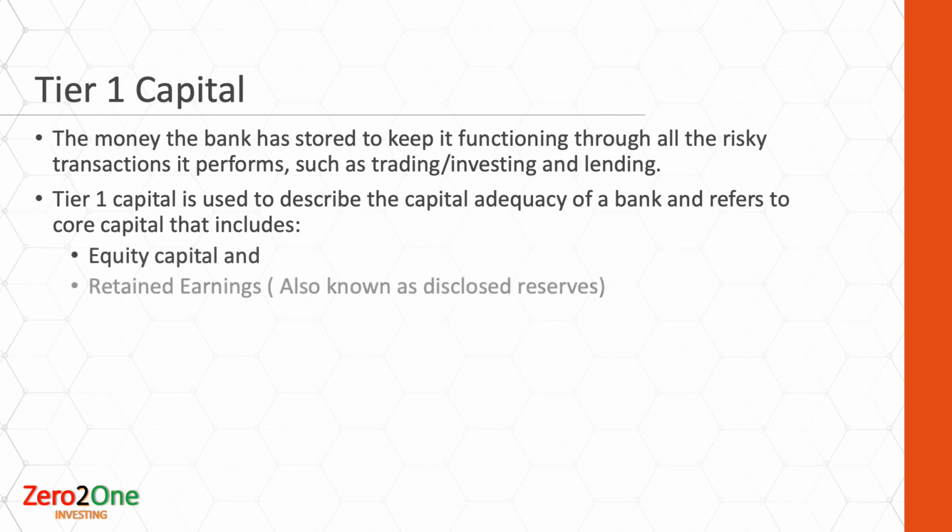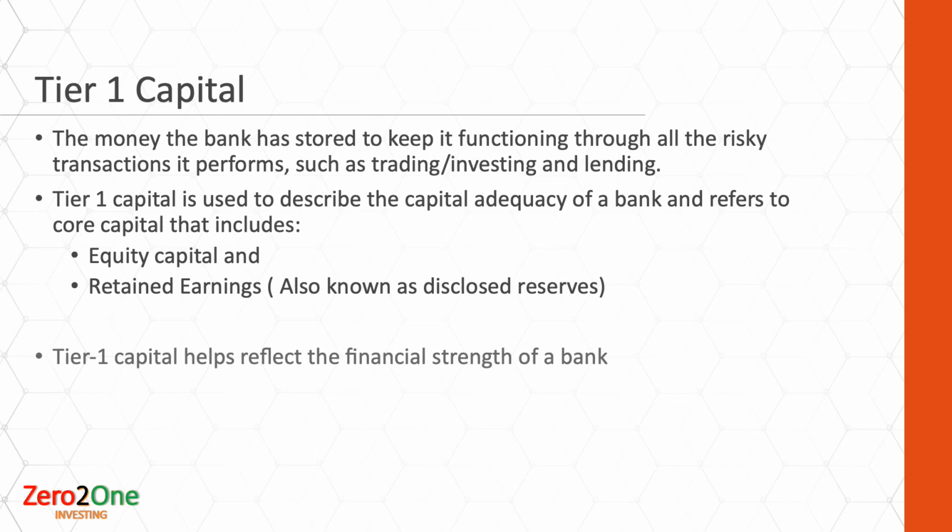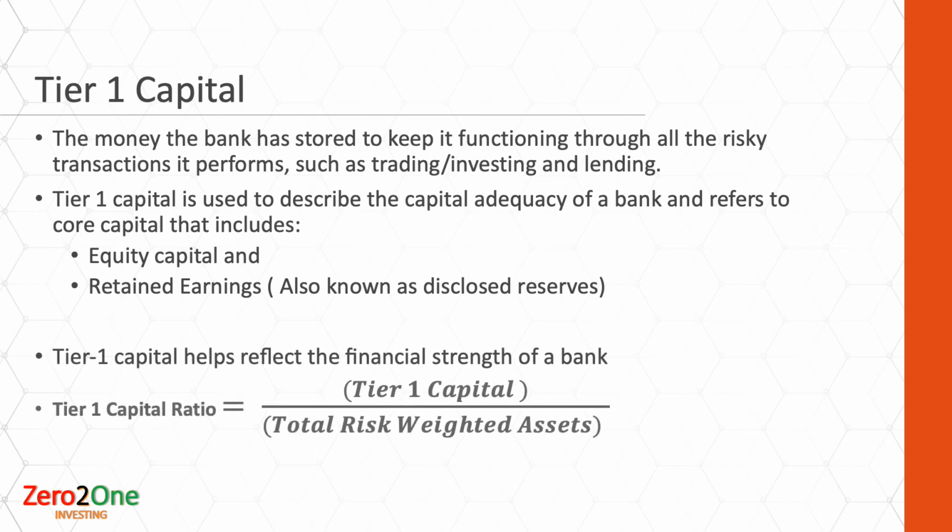Tier 1 capital includes the capital raised through equity and the retained earnings, which are also known as disclosed reserves. Tier 1 capital and the Tier 1 capital ratio are good indicators of the bank's financial strength. The Tier 1 capital ratio compares the bank's equity capital with its total risk weighted assets.